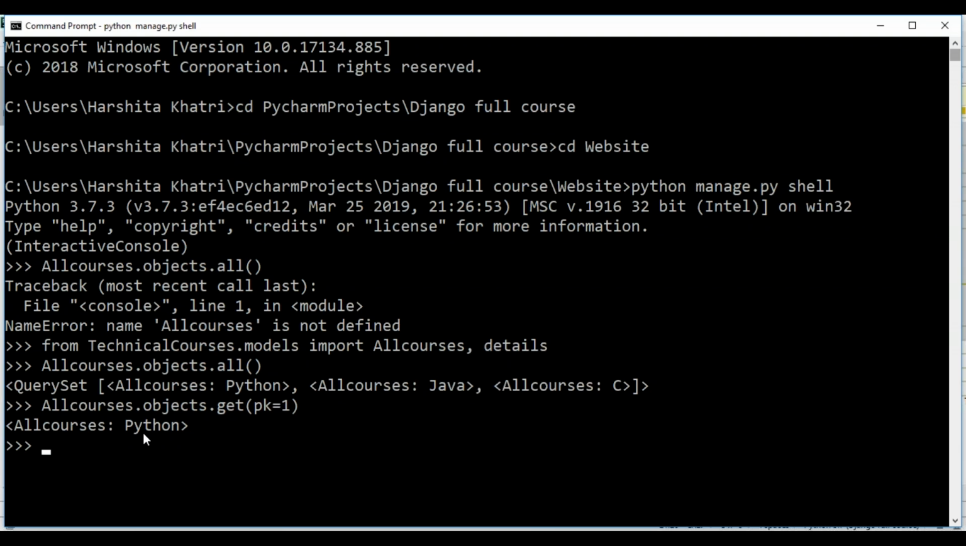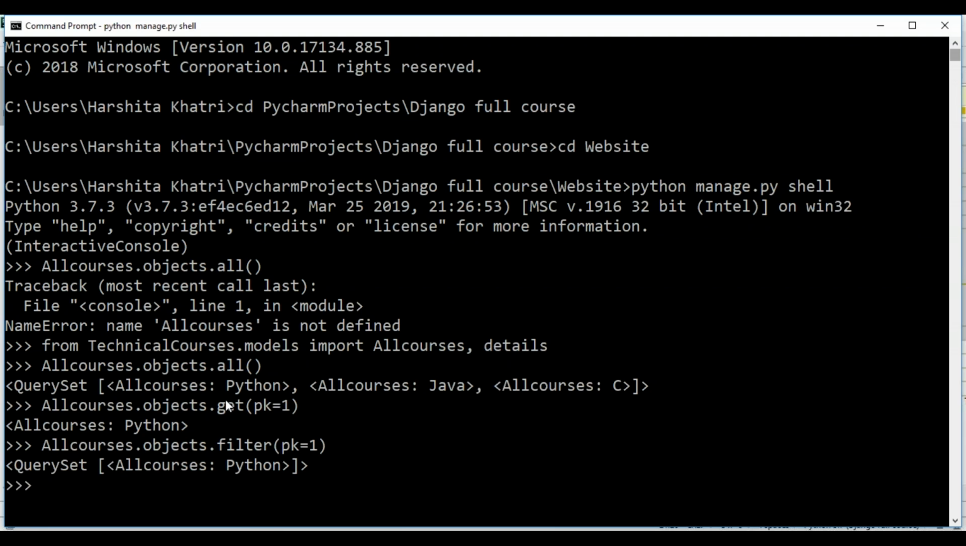You can also make use of the filter method. To do that, just change the get method to filter and then hit enter. Okay, so as you can see, just like the get method, the filter method has also returned Python when I've specified the primary key as 1.